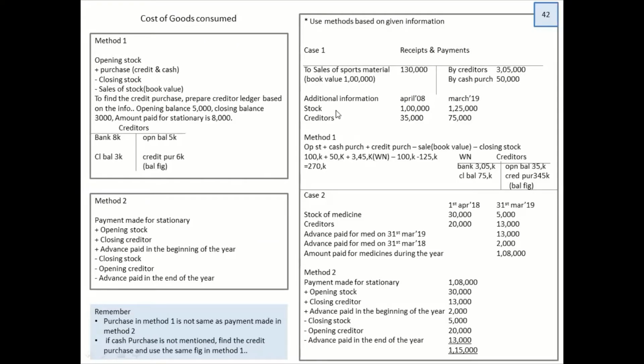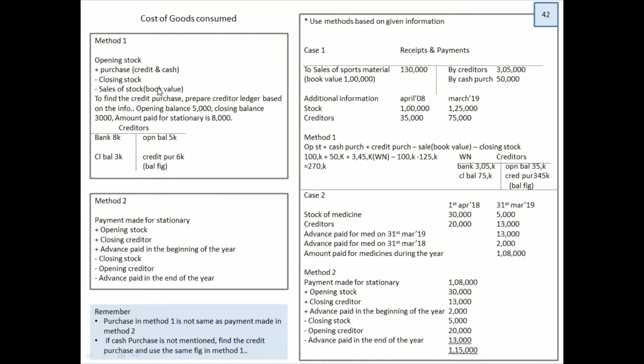The next slide is about the cost of goods consumed. That is something which has to be written in the income and expenditure debit side. Now, what are the formulas? If you remember your trading account of last year, you see opening stock and purchase in the debit side, closing stock in the credit side, right? So if I add the opening and purchase minus closing stock, I ideally understand what is the cost of goods consumed. And if there is a sale, that also I have to minus, but in the book value.